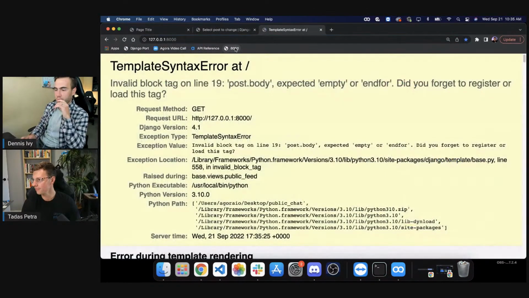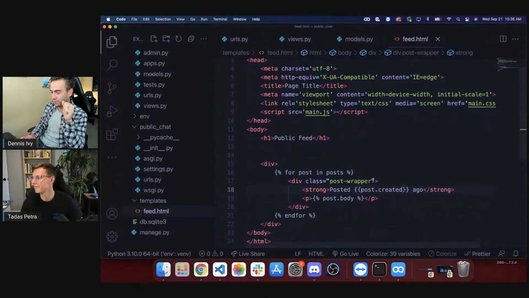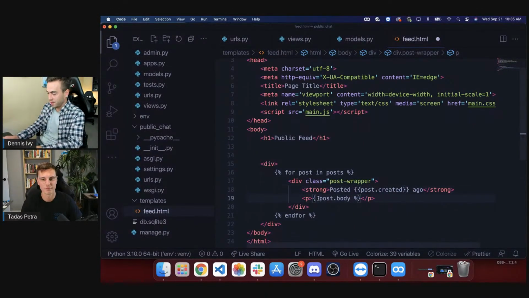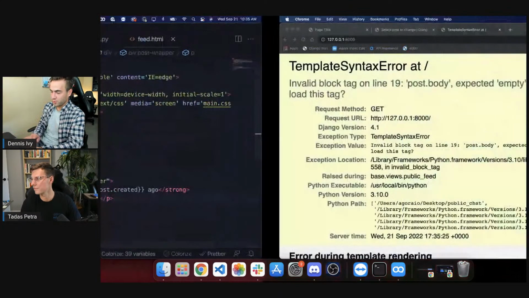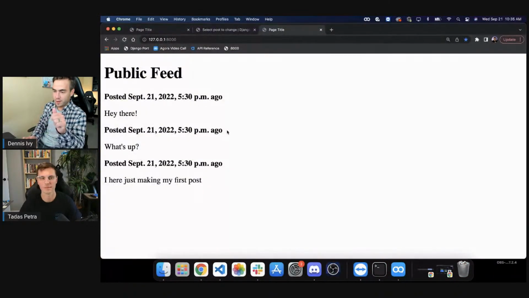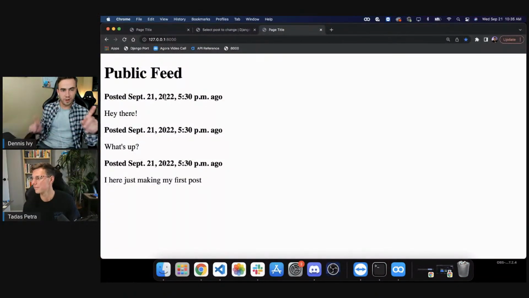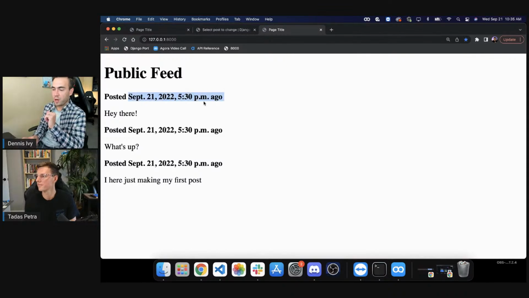Real quick here. I was working with Astro yesterday, and now it's got me all messed up. With Django, you need to have two curly braces to get things working, so I'm already messing that up. So this is our public feed, and this is a quick teaching moment. I want to be able to get the timestamp, but I want to know how long ago I posted something.